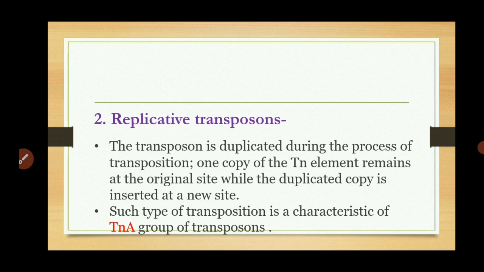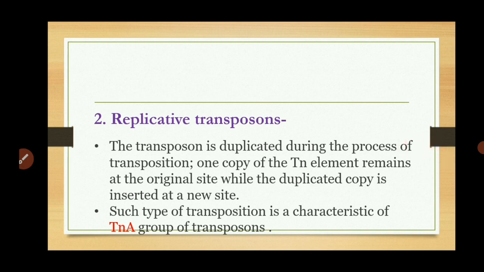That means the TnA group of transposons work according to this mechanism. In replicative transposons there is a formation of two copies of the transposon. The first is the original transposon and the second is the copy of the transposon, and this copy is then transferred to another genome.